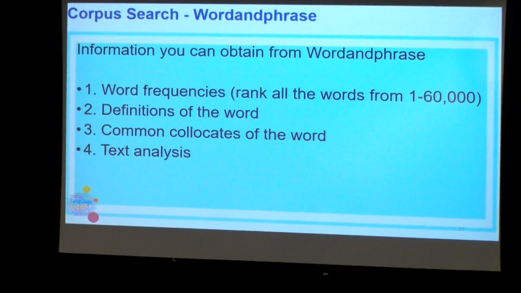Now, one thing wonderful about this website is it can extract common collocates for the keyword you searched automatically for you. Often, we need to read those concordance lines carefully to summarize which words can be collocated with the keyword, right? But Word and Phrase actually can just extract all common collocates for you automatically, make a list for you. That's wonderful, right? Okay, save your time.